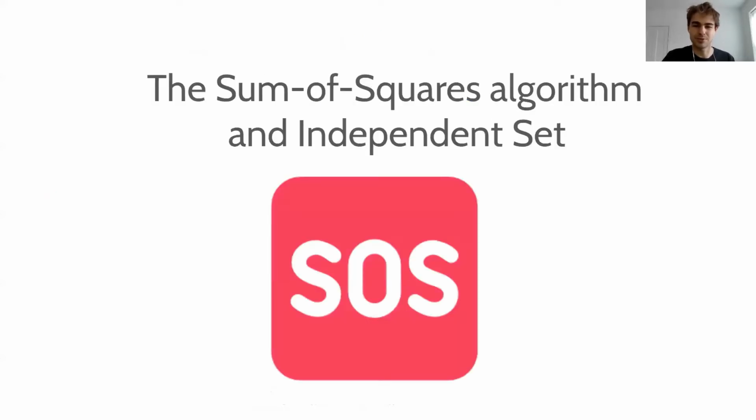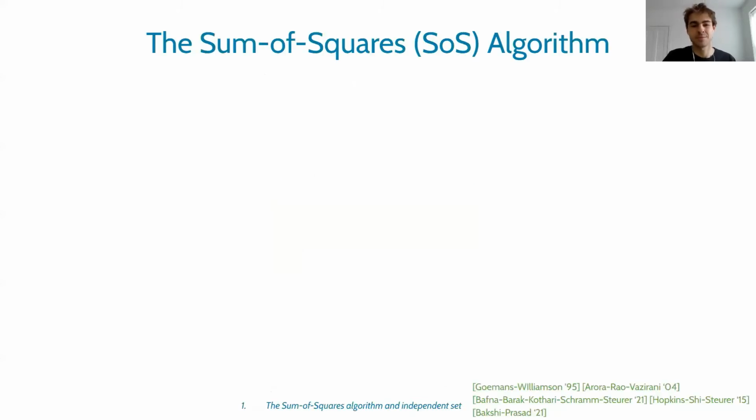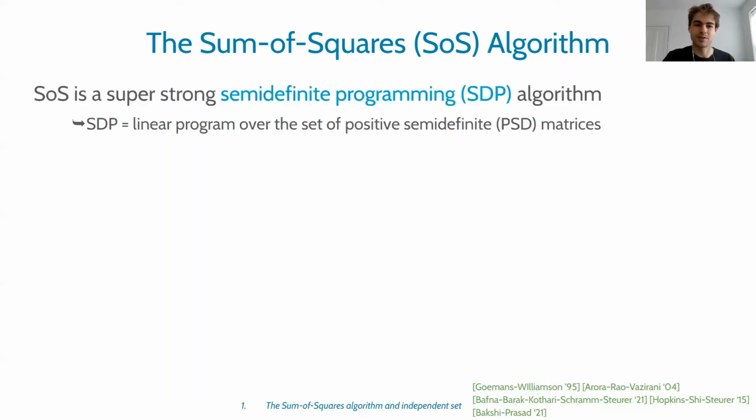Okay, so let me start by introducing the algorithm and also the independent set problem, which I'm sure you're familiar with. And yes, this actually is a real emoji. So sum of squares, which I will abbreviate as SOS for the remainder of the talk, is a super strong semi-definite programming, or SDP, algorithm. What is a semi-definite program? Well, you can think of it as a linear program, but with the additional structure that the variables form a matrix, and that matrix is constrained to be PSD, or positive semi-definite.